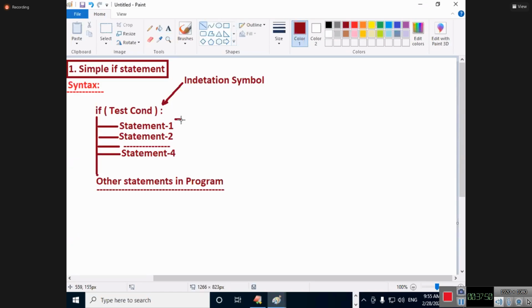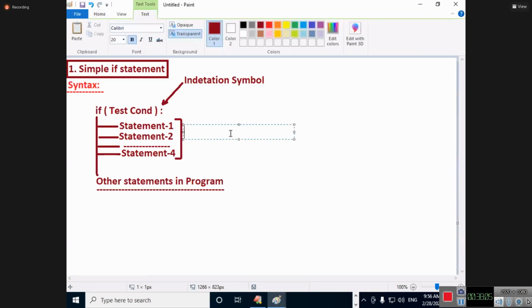These lines, statement 1, statement 2, statement 3, statement 4, are called what? We call it the indentation block. I will mention it. It is called an indentation block.